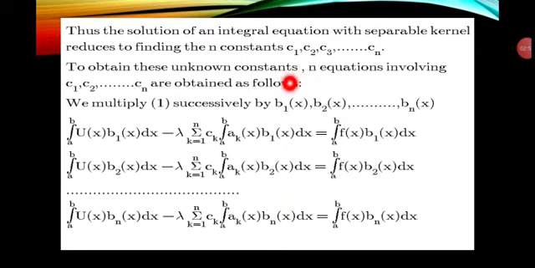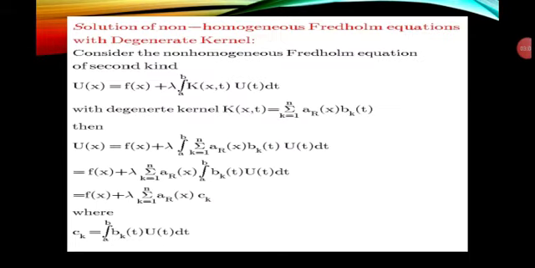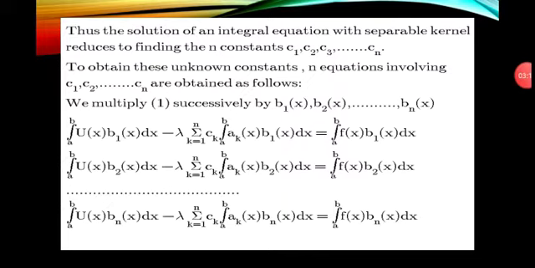To find these unknown constants, we multiply equation 1 successively by b1(x) up to bn(x), and integrate. Our equation becomes the integral from a to b of u(x) b1(x) dx minus lambda times the summation, k equal to 1 to n, of c_k times the integral from a to b of a_k(x) b1(x) dx, equal to the integral from a to b of f(x) b1(x) dx.